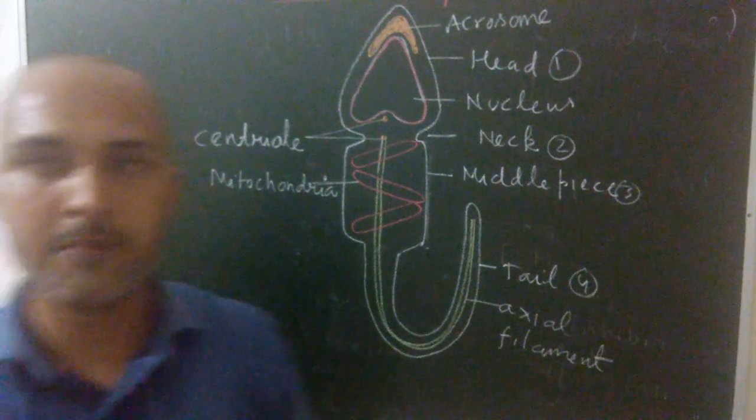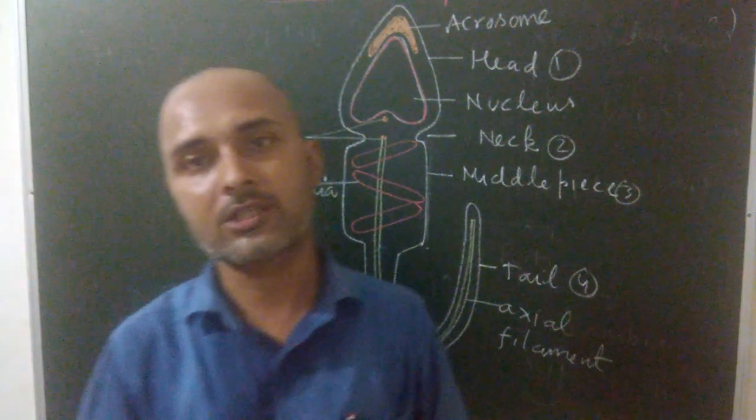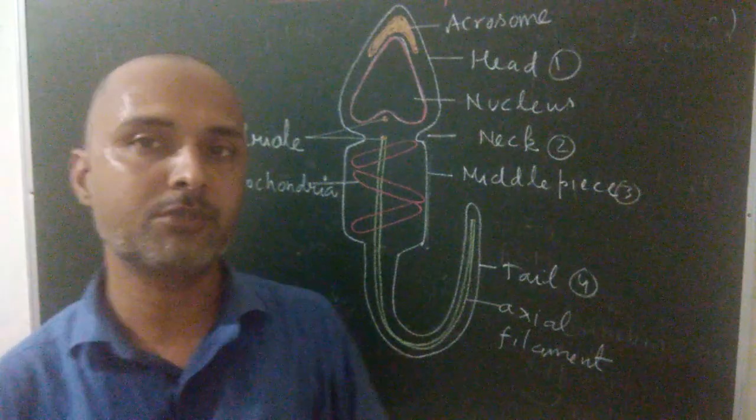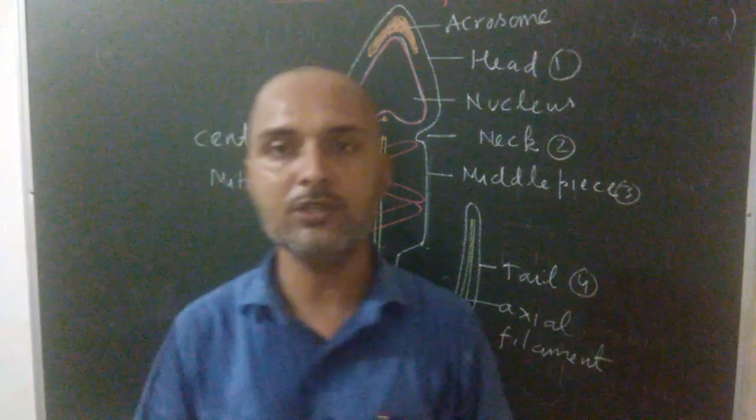In the next video, I will explain the complete process of oogenesis, that is the second type of gametogenesis. This process occurs in the human female.